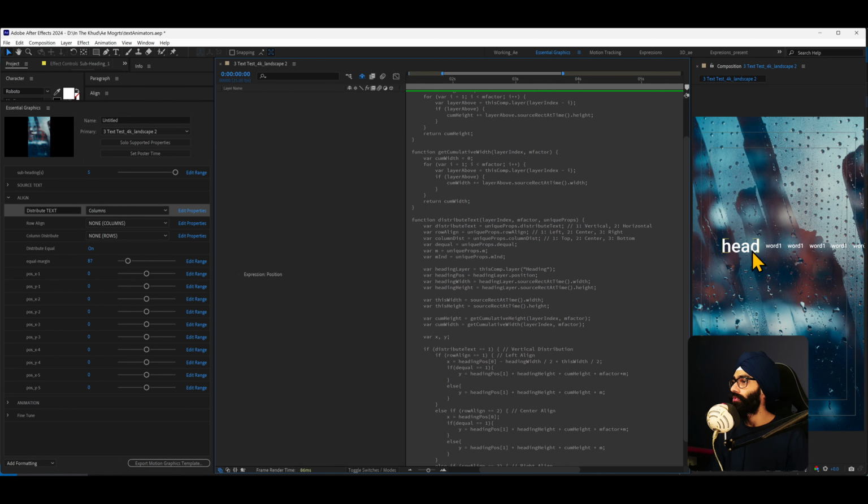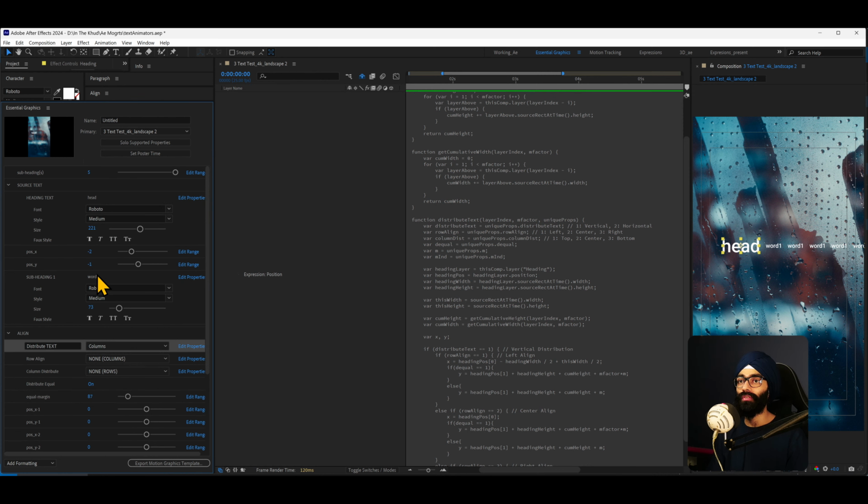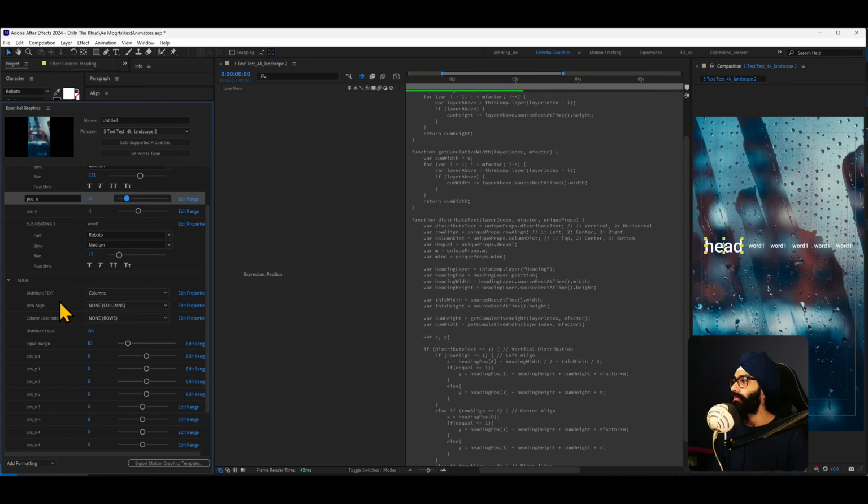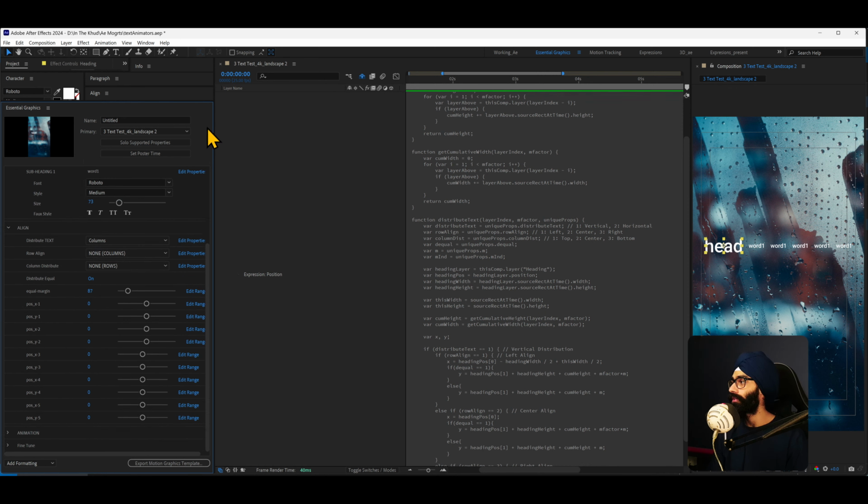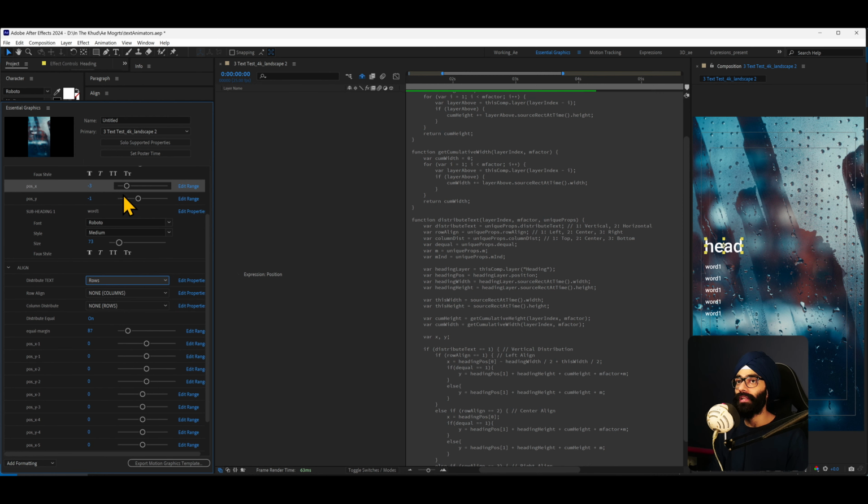So let me just show you what our script is doing at the moment. You have your master position, which is the position of the header. I can bring it here, I can move it around. So if you go into a line tab, I will have to keep this screen full because otherwise I won't be able to show. If there's some code I have to show, I will zoom into the screen, but as of now, let's say this is at rows. So you see that head is like here.